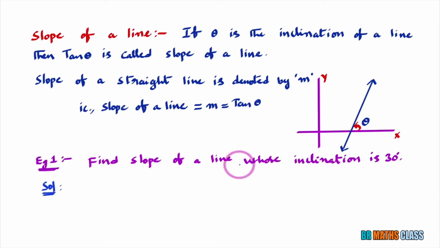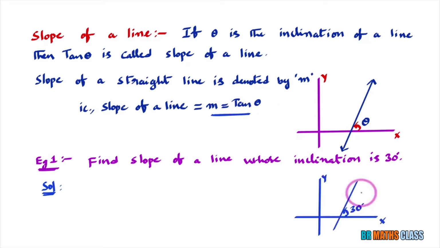See here, find the slope of a line whose inclination is 30 degrees. They give an inclination of a line. When we know inclination of a straight line, we can find slope of a straight line by using this formula, m equal to tan theta. It is a good idea to draw the diagram for almost all the problems in this straight lines chapter to get clarity about the concept.